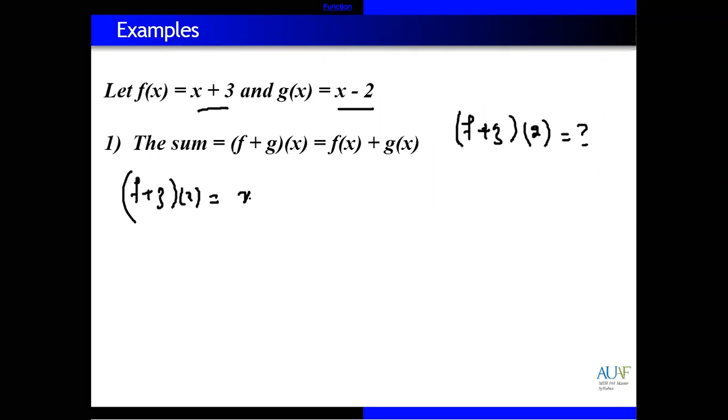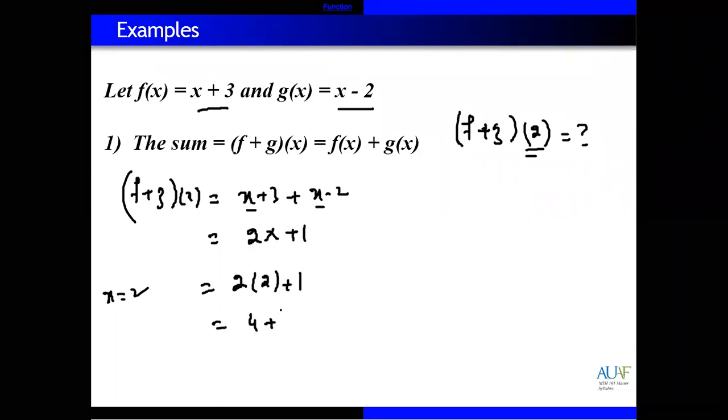First f of x is x plus 3 plus g of x is x minus 2. Adding x with x gives 2x, plus 3 minus 2 equals plus 1. So f plus g of x equals 2x plus 1. Now x is equal to 2, so just replace x with 2: 2 times 2 plus 1, so 4 plus 1 equals 5.